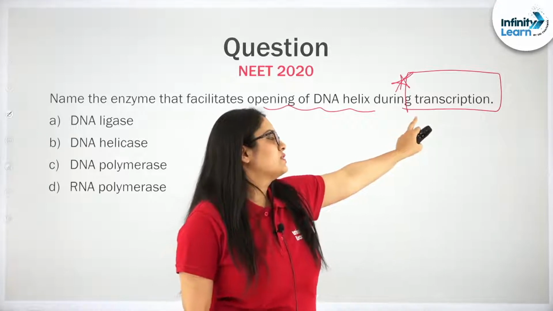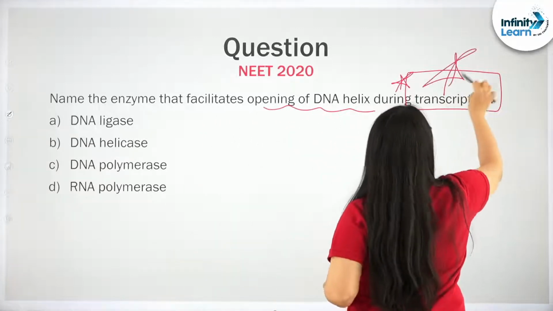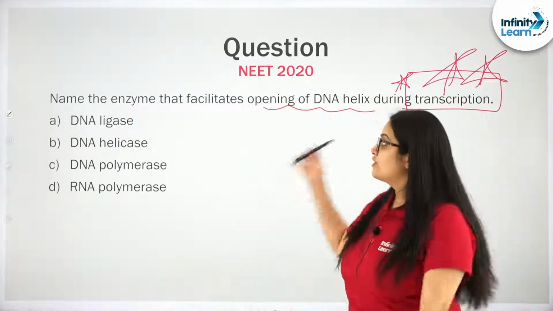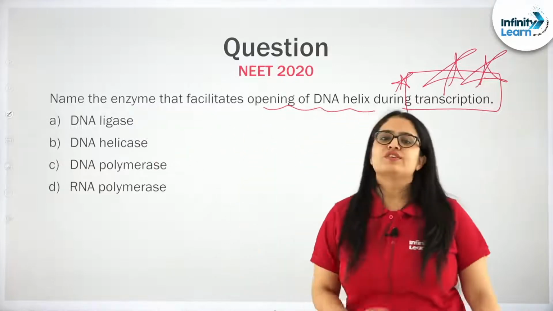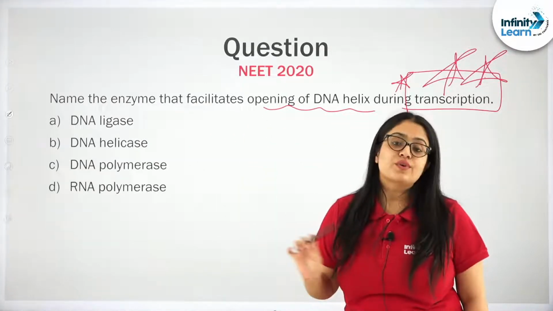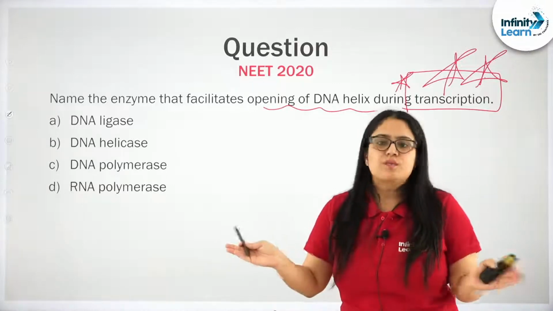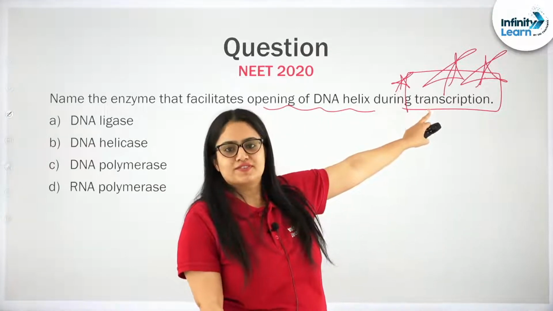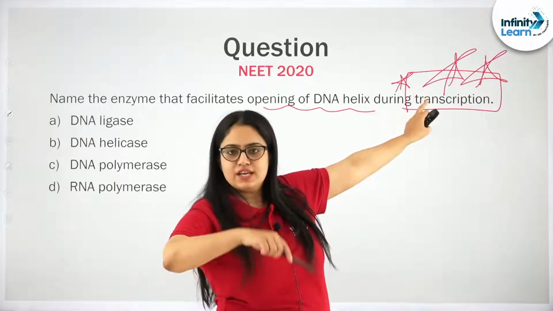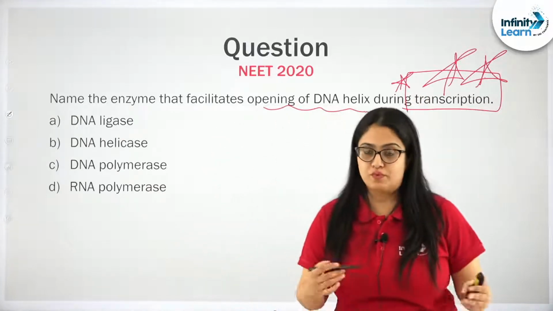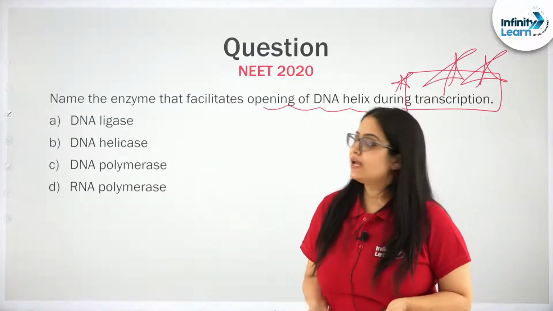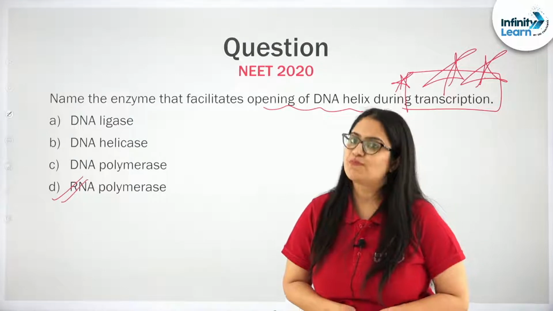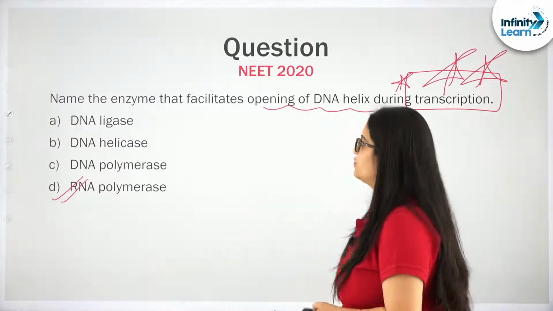And a very important hint in this question is transcription, right? If you do not pay attention to this, you might give an answer according to replication. During replication, who opens the DNA helix? It is helicase, right? But when it comes to the transcription process, copying genetic information from DNA to RNA, it is actually RNA polymerase only that will help in opening the DNA helix. Please remember this, okay? Very important question.